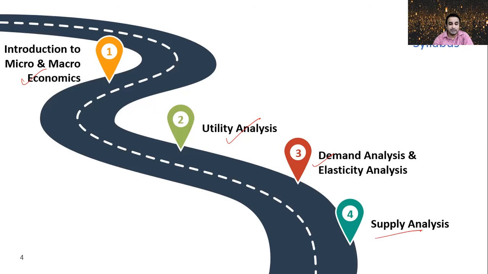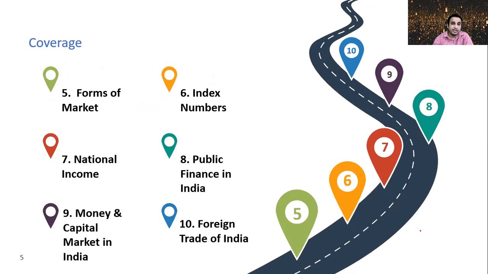So theory of demand is discussed in chapter number 3 and theory of supply, that is producer's behavior, is discussed in chapter number 4. In chapter number 5, different forms of market like perfect competition, monopoly, monopolistic competition, oligopoly are discussed. In chapter number 6, index numbers and its different types are discussed, and practical problems are being discussed.